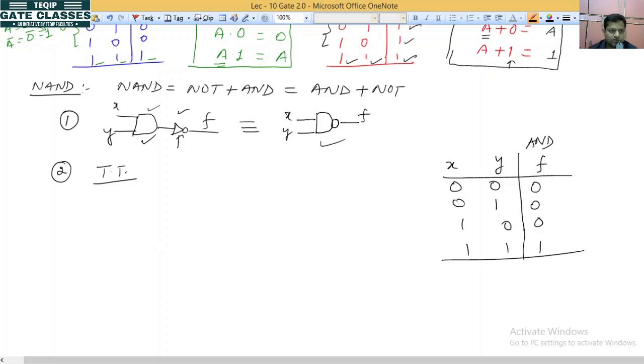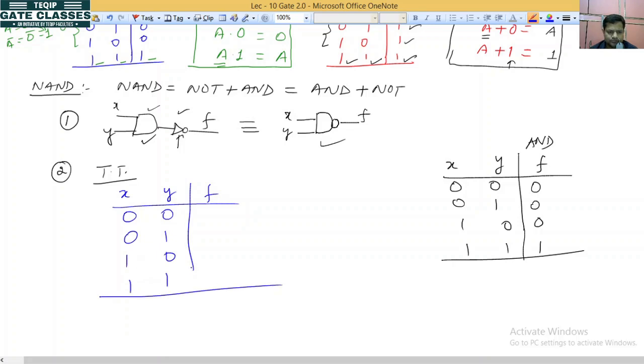So what will be the truth table of NAND? It is X, Y, F, with 0 0, 0 1, 1 0, 1 1. For 0 0, the AND output is 0. So what is NOT of 0? NOT of 0 means 0 bar, and 0 bar means 1. So it is also 1 for the next, also 1, and this last one is 0. So this will be the truth table of the NAND gate.